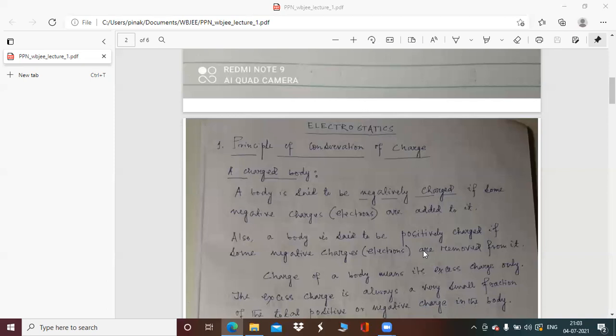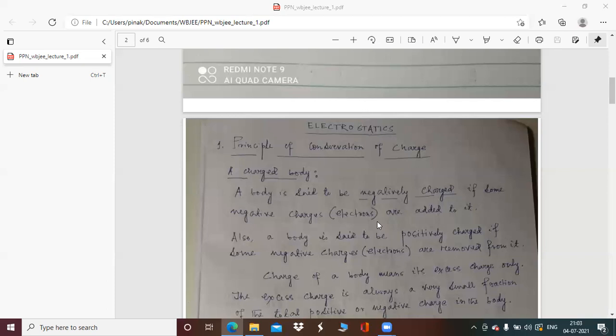Now, this addition or removal of electrons or charges from a body is mainly done by rubbing the body with some other body. So, when we rub a body with some other material, in some cases some electrons are removed from the body and are added to the body with which you have rubbed the first body.